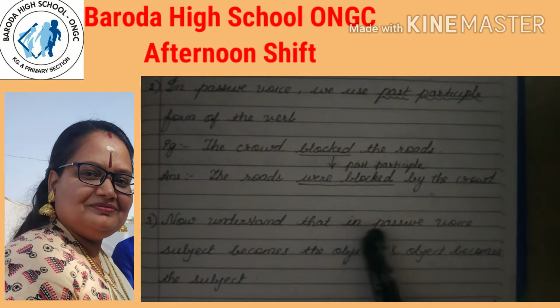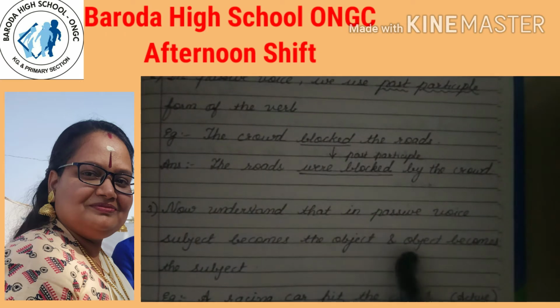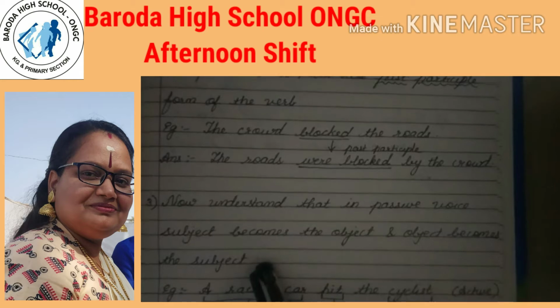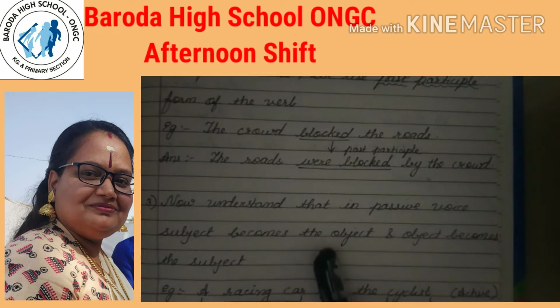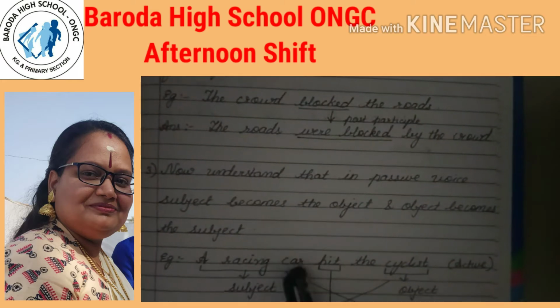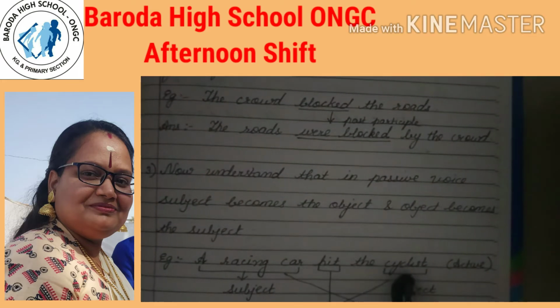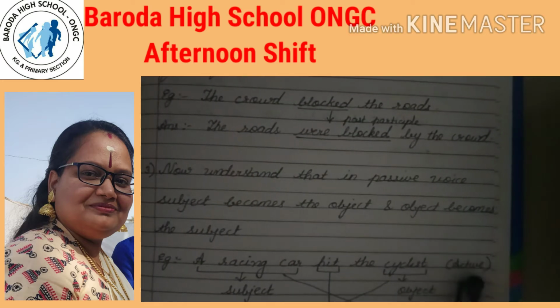Now understand that in the passive voice, subject becomes the object and object becomes the subject. See children, active and passive voice is very easy, but you have to understand a simple point which I am explaining through this example. A racing car hit the cyclist. So before we move any further, we know that this is active.